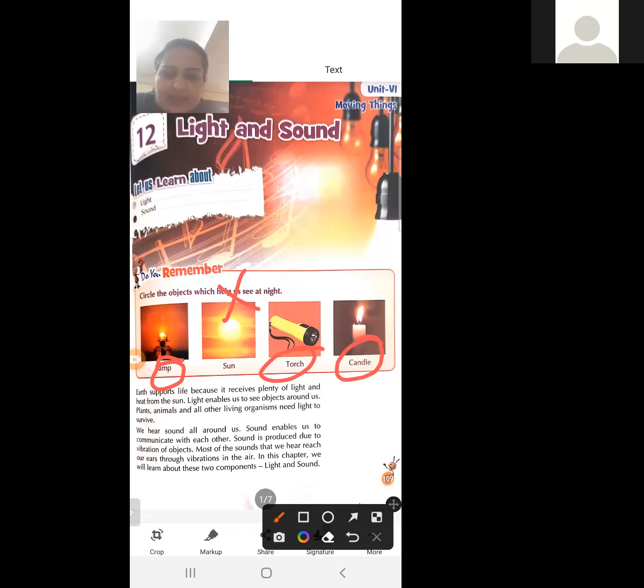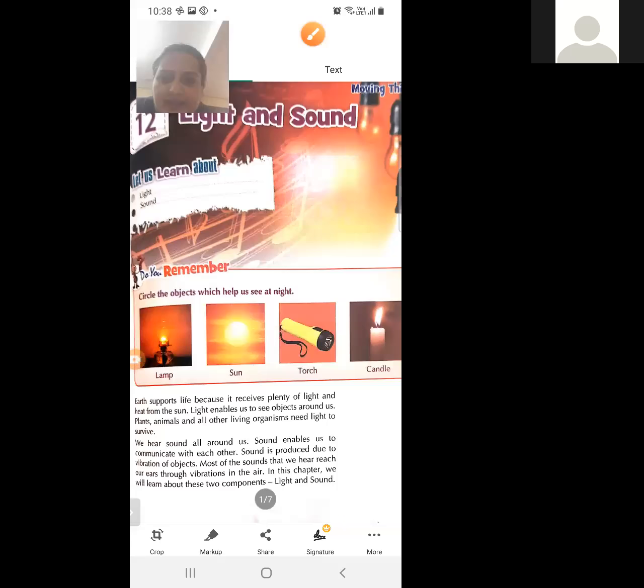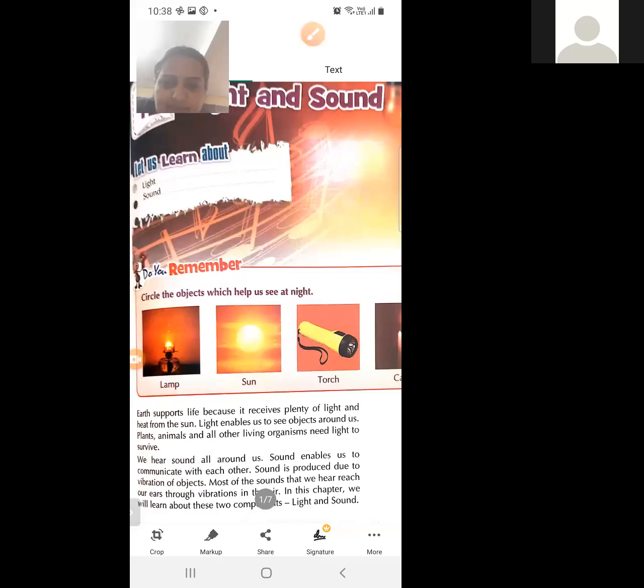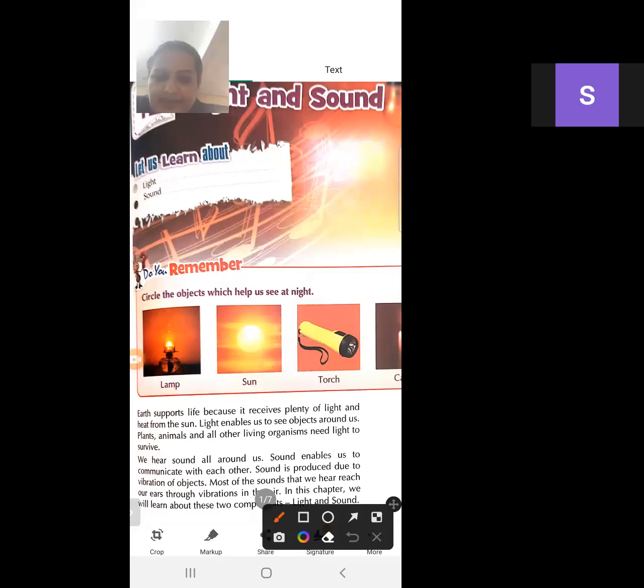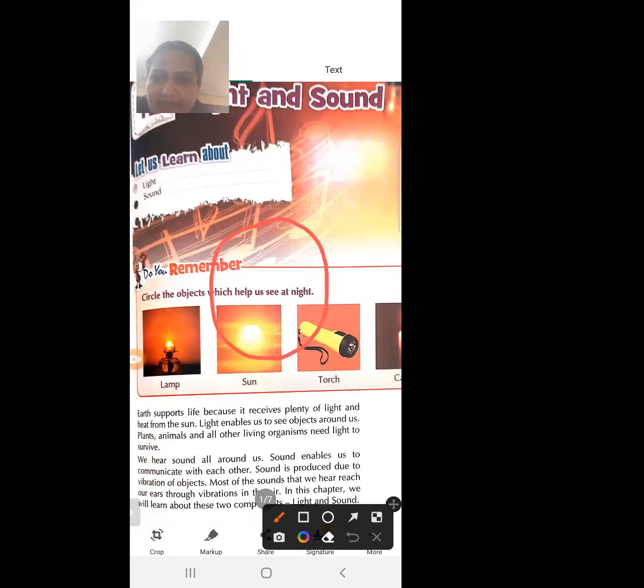Next, the Earth's surface supports life because it receives plenty of light and heat from the sun.